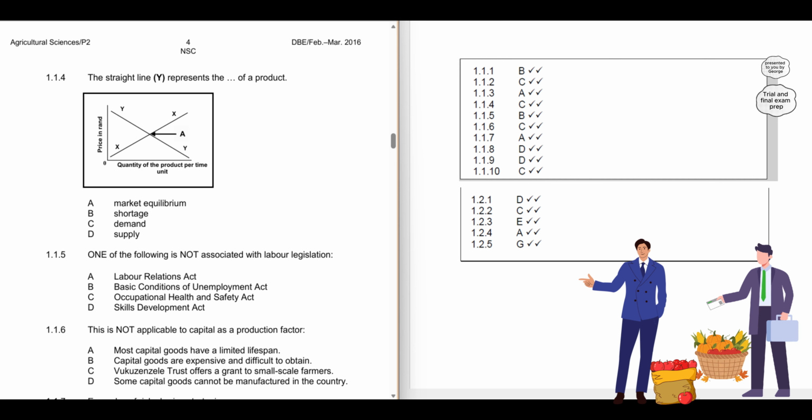1.1.6. This does not apply to capital as a production factor. A. Most capital goods have a limited lifespan. B. Capital goods are expensive and difficult to obtain. C. Vukuzenzele Trust offers a grant to small-scale farmers. D. Some capital goods cannot be manufactured in the country. The correct answer is C. Vukuzenzele Trust offers a grant to small-scale farmers.